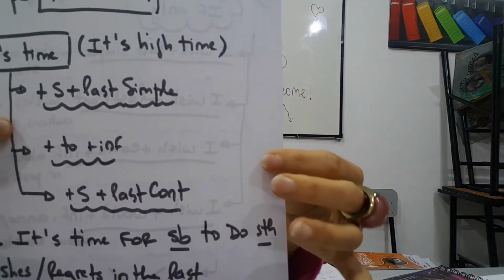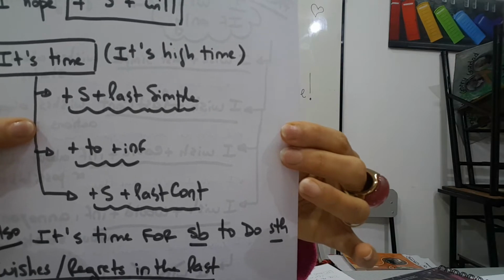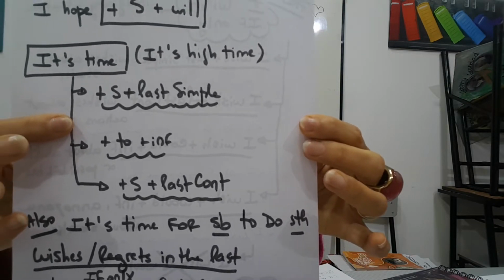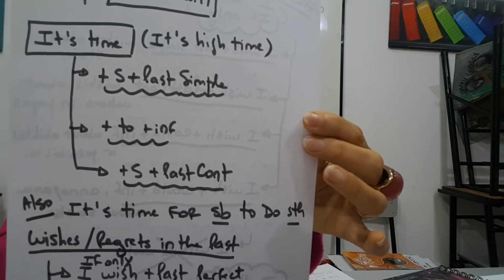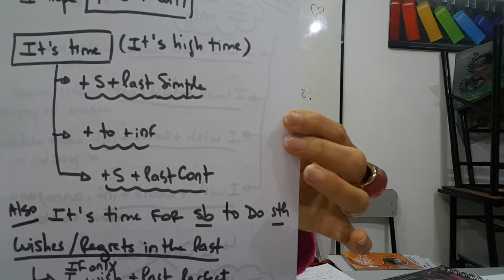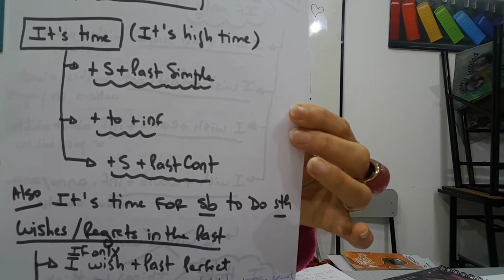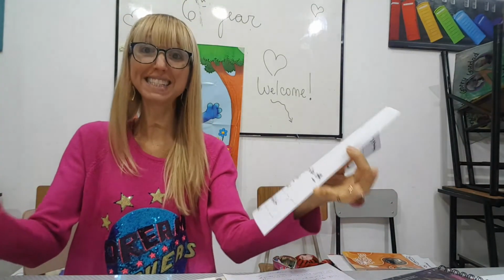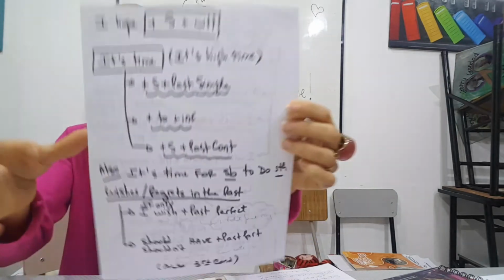So, in the first case, we use "it's time" with the subject and the past simple. We continue using the past referring to the present, okay? Because we are speaking of unreal situations. So if I tell you, "it's time you got a job," it means that you don't have a job, and I'm annoyed because you don't have one. I believe it's high time you got a job. You should get a job. That is the idea, yes?